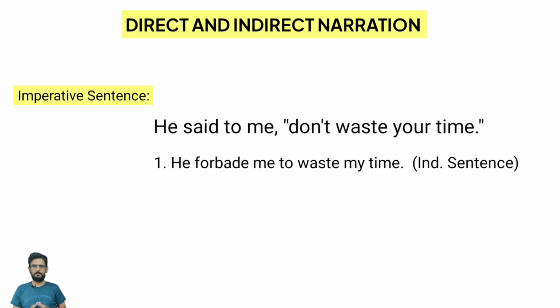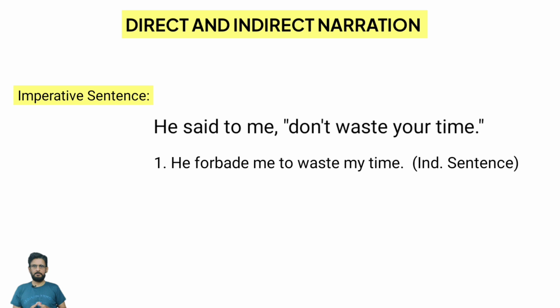And so second person, your, will be changed according to the object in the reporting speech, and object in the reporting speech is me. So me is the first person, so your will be changed into the first person. Instead of your, we will use my time. He forbade me to waste my time. So this is the first way of converting this sentence into indirect one.